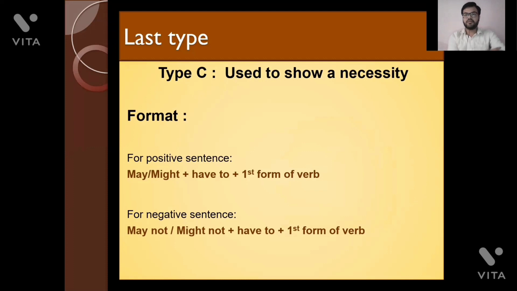Guys, here may have and might have are not used to show a possibility in the past. Rather, they are used to show a necessity. Okay. So first of all, let's look at the format. Whenever you have to form a positive sentence, then you have to use may or might plus have to plus first form of the verb. Fine. And for a negative sentence, the structure is like this: may not or might not plus have to plus first form of the verb. Fine. Now let's look at the example, then you'll be able to get it clearly.